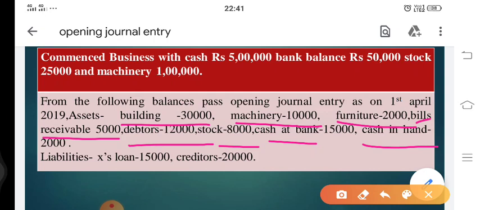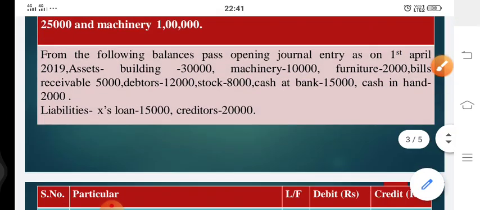Now, as you already know, assets coming into the business need to be debited. Liabilities coming into the business always come with a credit balance, so they need to be credited. Let's check their opening journal entry.